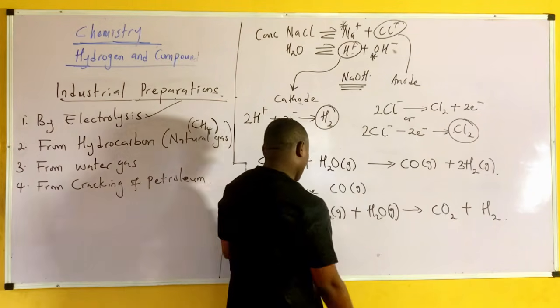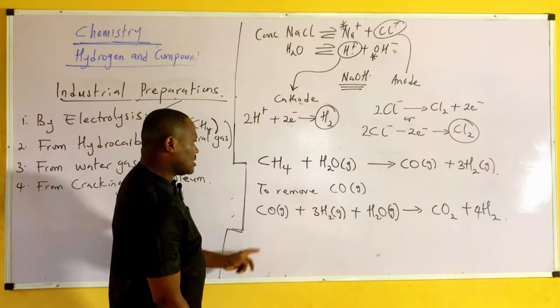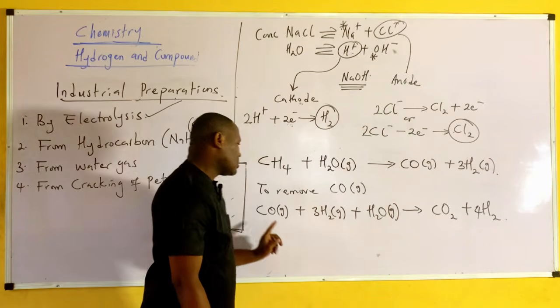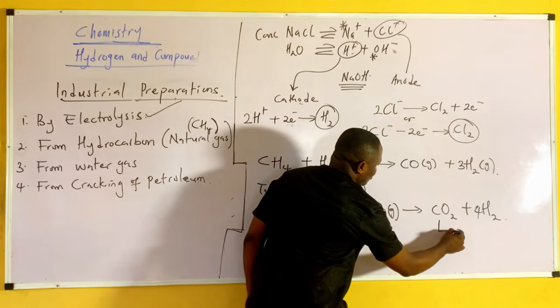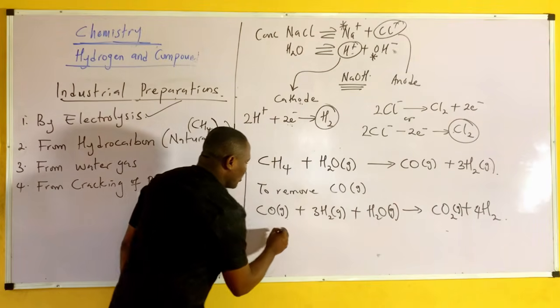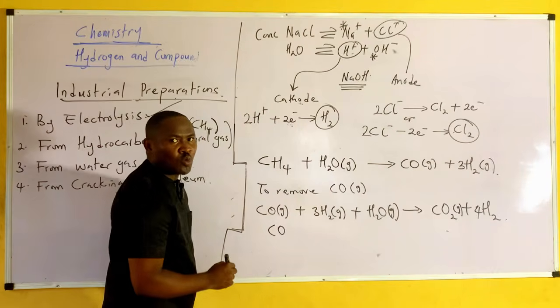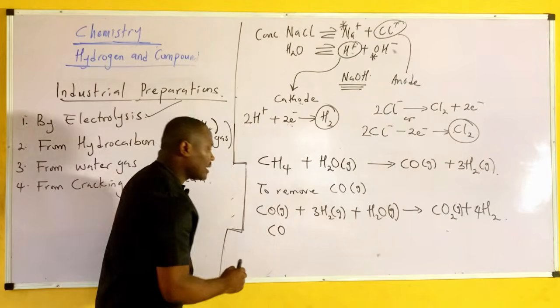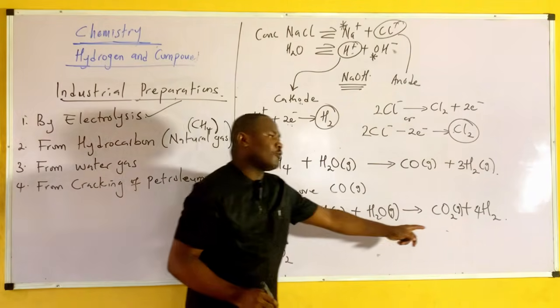Why this will not be 4 to make it balance 8, as this is now 2 and this is 1. Now look at this. We have a trace of CO2 gas, carbon dioxide. So in this reaction, I want you to know we have a small trace of CO, which is carbon monoxide, and we have a trace of CO2, which is carbon dioxide.